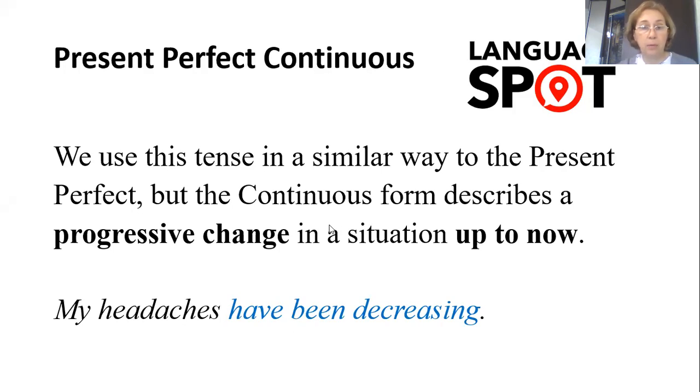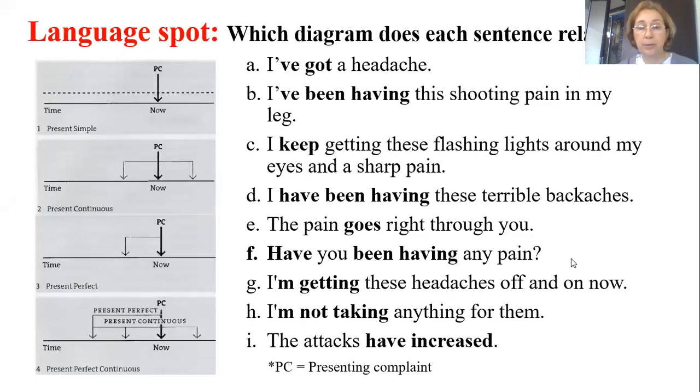Well, and now if we move to the next slide, here you can see 4 diagrams that represent these 4 present tenses. Let us have a look at each diagram. Each diagram shows a timeline, and the action that can be described with the help of this diagram.